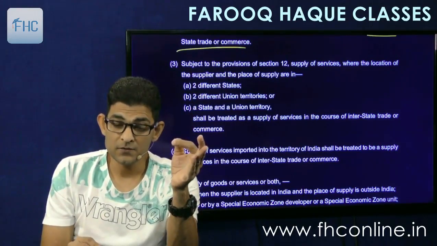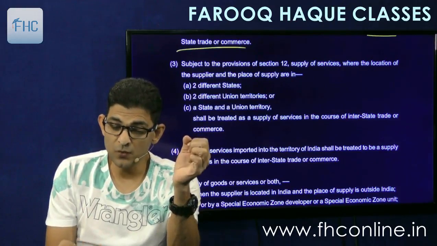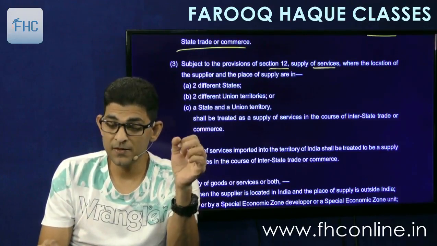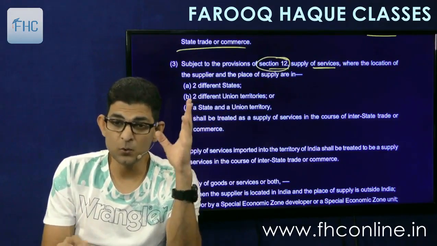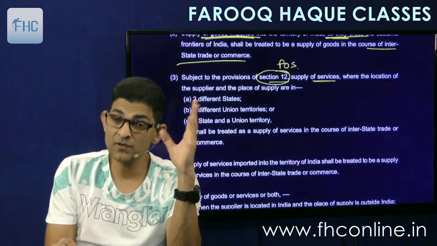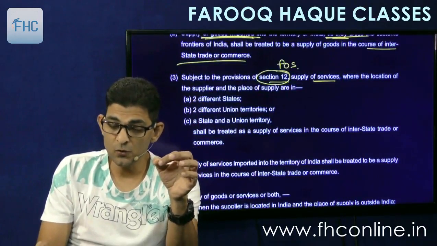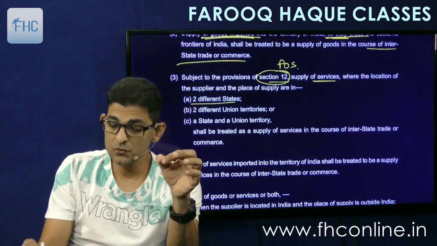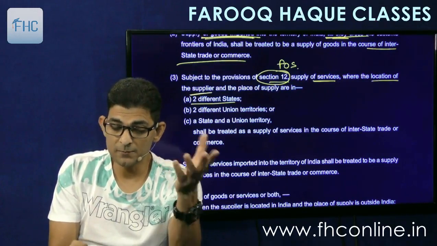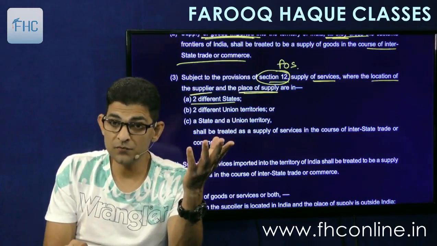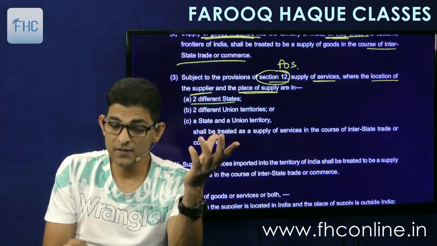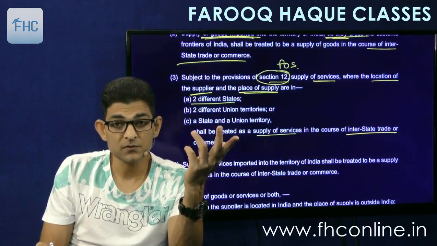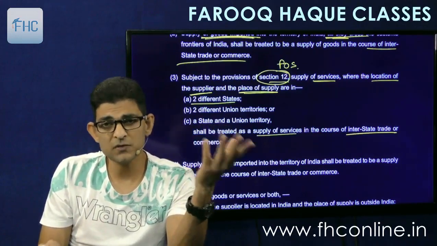Then sub-rule 3, subsection 3 says, subject to provisions of section 12, supply of services. Now we come to services. This section 12 means the POS section, which we have seen earlier, where the location of the supplier and the place of supply are in two different states, two different union territories, or one state and one union territory. Then it shall be treated as supply of service in the course of interstate trade or commerce. Simple. As we see for goods, we also see for service.